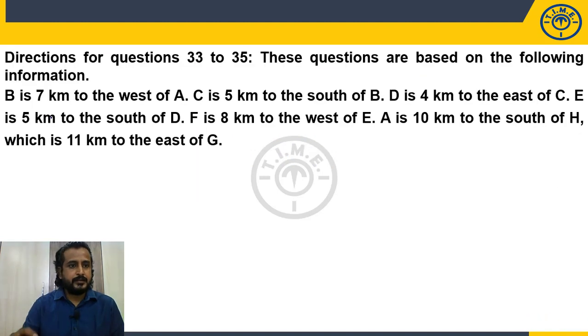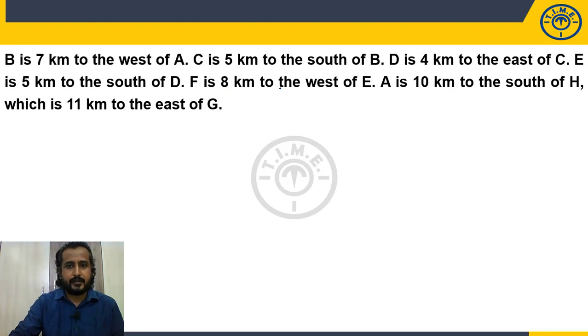Now the last set, 33 to 35. Direction sense. These questions are based on the following information. B is 7 km to the west of A. We have been given multiple points. Okay, let us solve it.